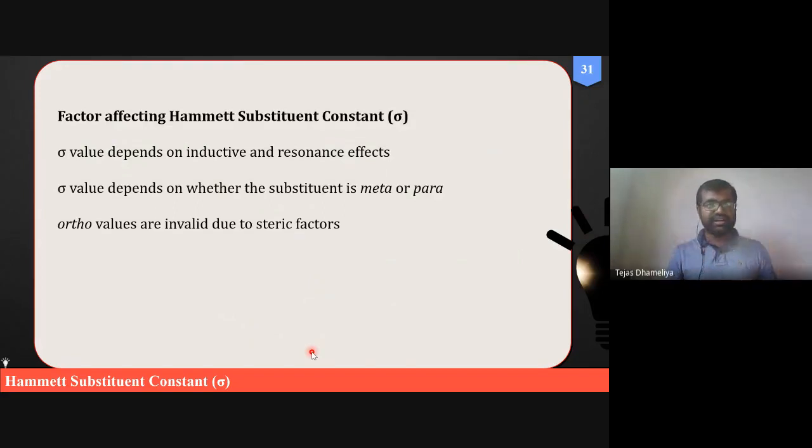So, in a nutshell, these are the conclusions: the sigma value basically depends upon inductive effects or resonating effects, and that also depends upon whether the substituent is meta or para. And ortho cannot be considered a true fact. Ortho values cannot be considered a true one because they are responsible for causing somehow steric stress.